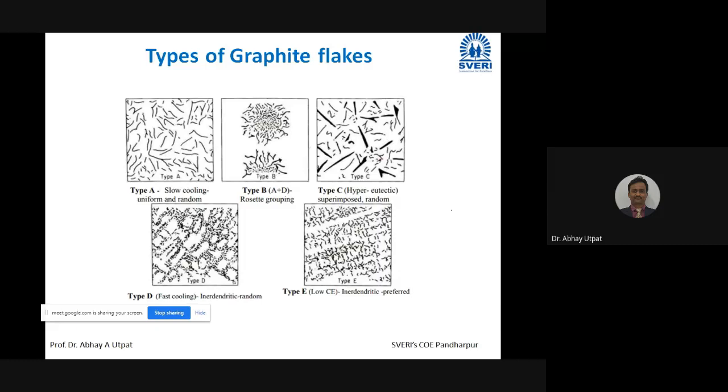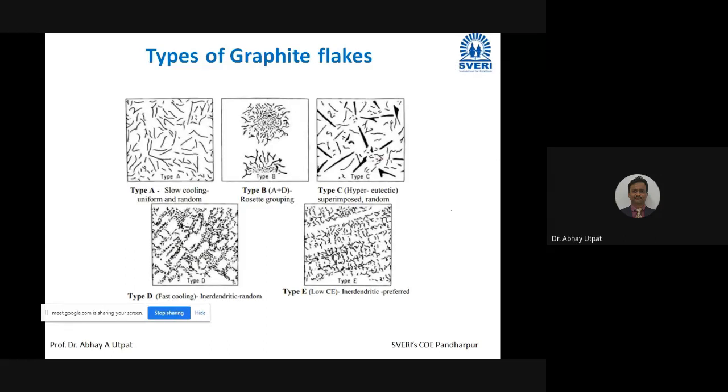Second type is rosette grouping. It may be in the form of groups like this, and this I have shown with a little separation of the flakes. But in microstructure, we may just see the larger, darker dots.